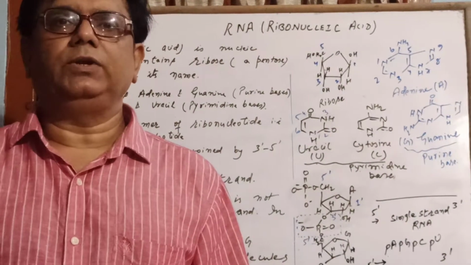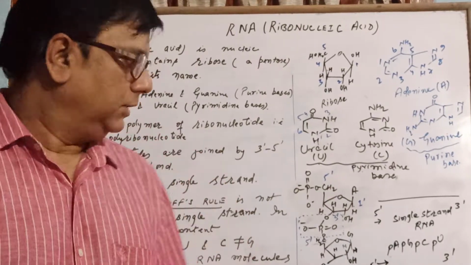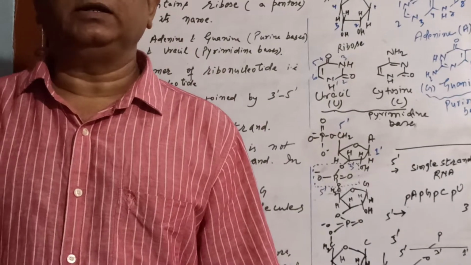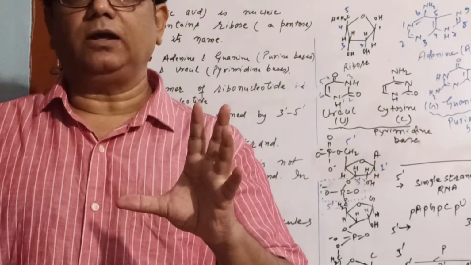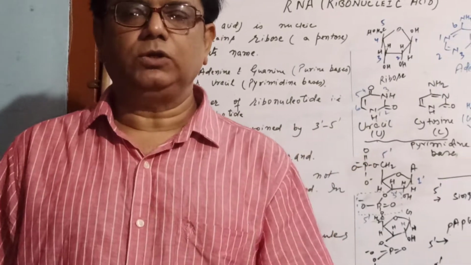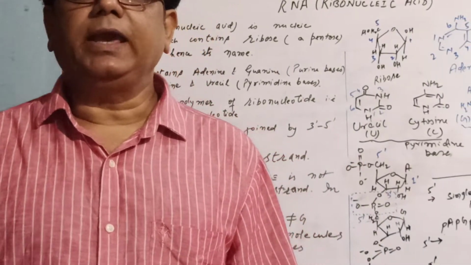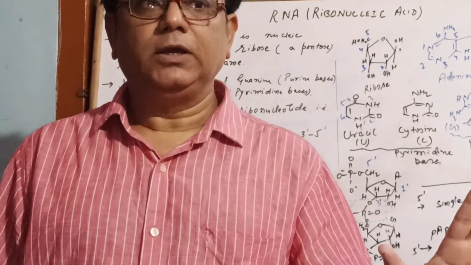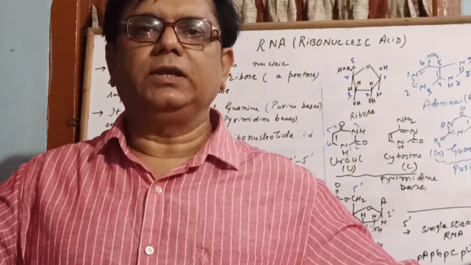Now when we talk about DNA, we talk about a rule, Chargaff's rules, where we said that the molecular content of adenine is equal to thymine and guanine is equal to cytosine. But in case of RNA, Chargaff's rule is not obeyed because it is a single strand.